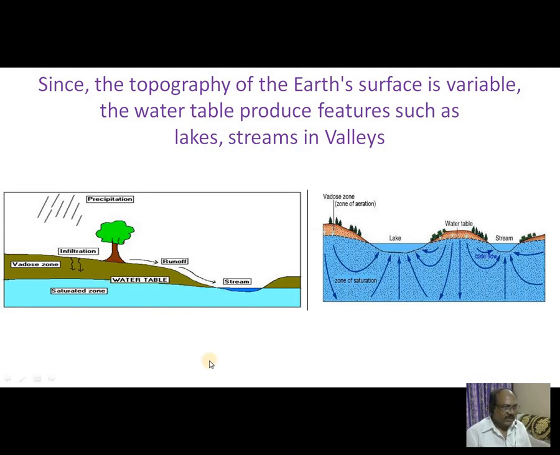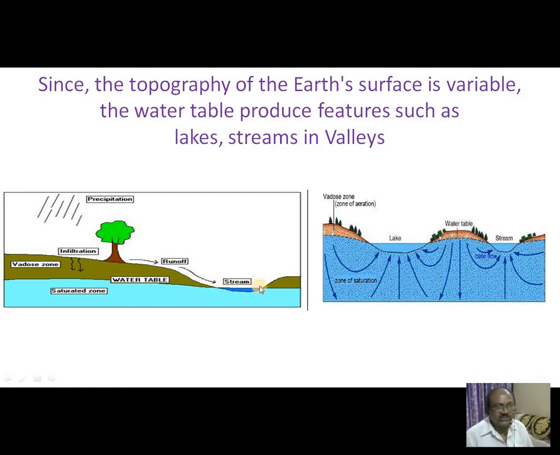This is the topography of the land, which is variable. Here it is elevated up to here. Here it is elevated up to this portion. Here the elevation is so small. So since the topography of the earth's surface is variable, the water table sometimes produces streams, lakes, etc. in the valleys.